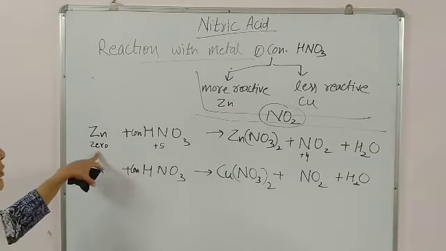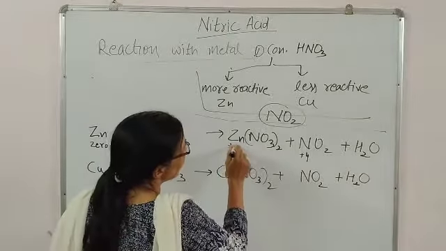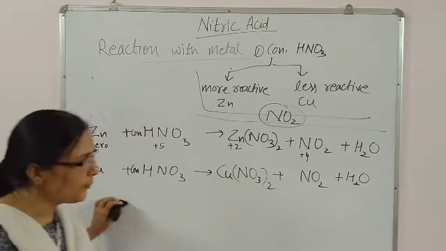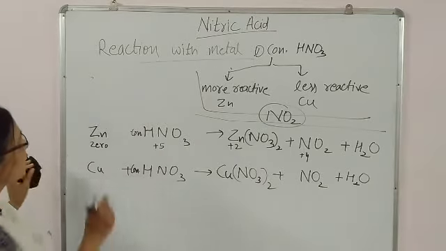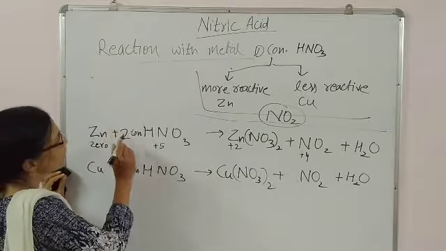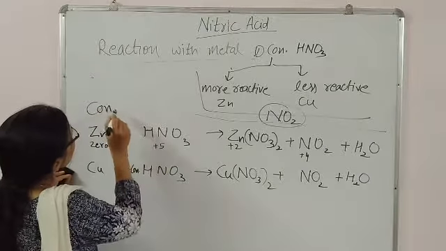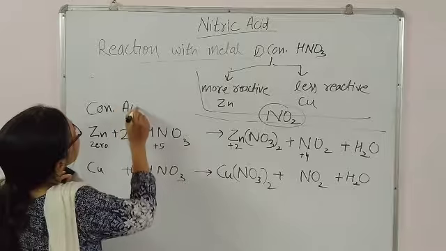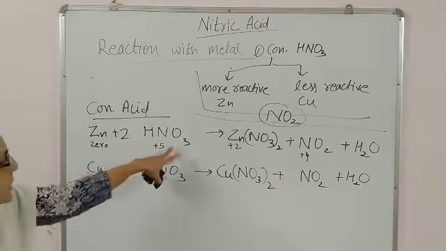Now find out about zinc. Zinc to zinc nitrate, so zinc will be plus 2. So you need to write twice of HNO3, write 2 here. Okay, we are taking the reaction with concentrated acid, twice HNO3 here.